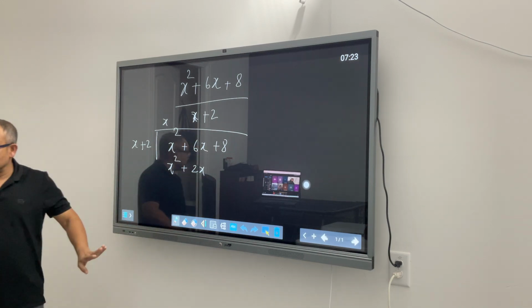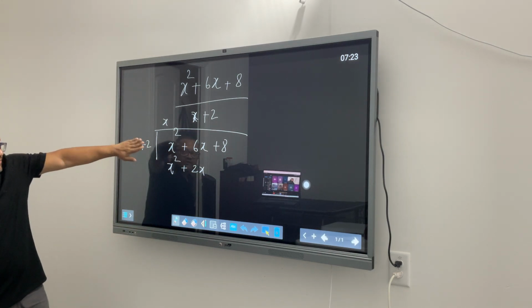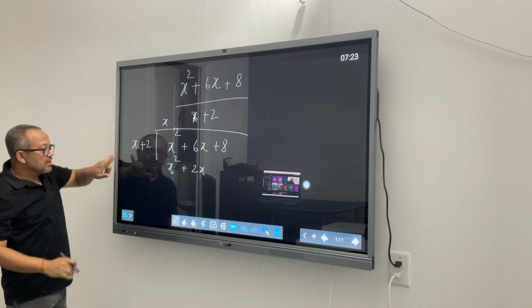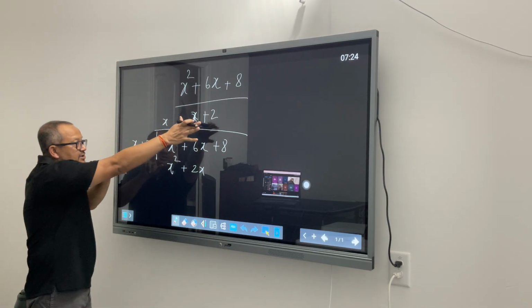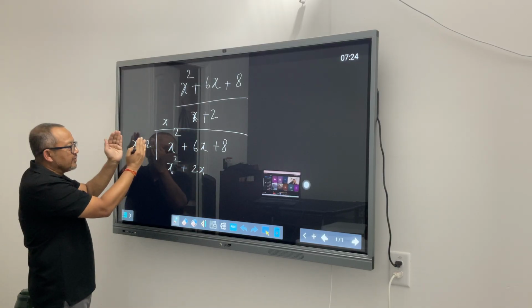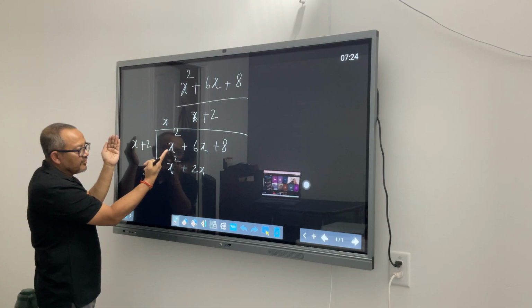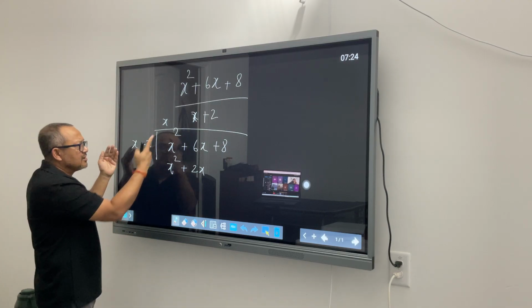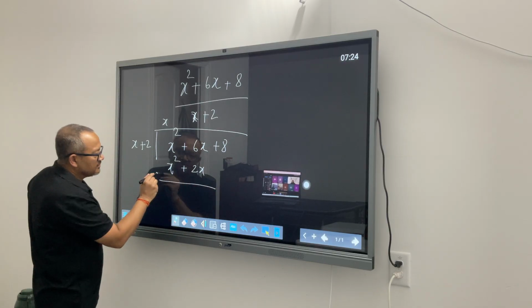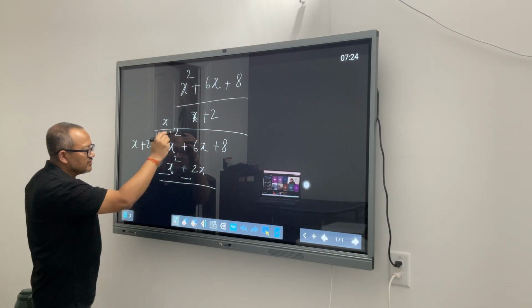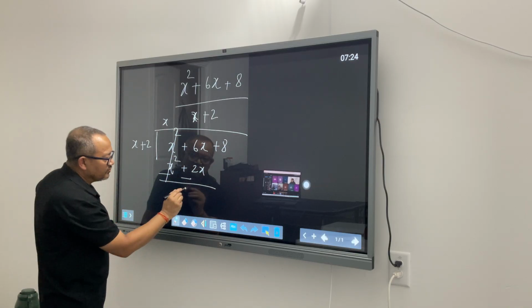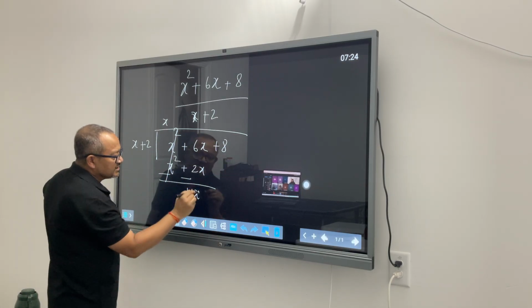Like you do regular division, in long division your goal is always to knock off the maximum power of the variable. So you are dividing this whole thing by x plus 2. What can you multiply x plus 2 with to get rid of the highest power? Obviously x, which gives x squared plus 2x. Now subtract this like regular division. These two are gone. 6x minus 2x gives 4x, and this guy slides down.